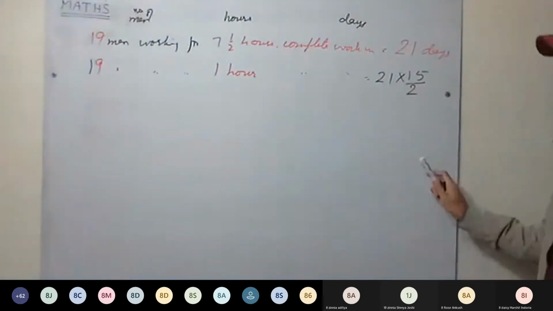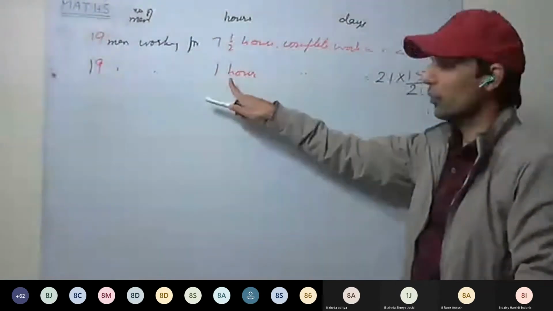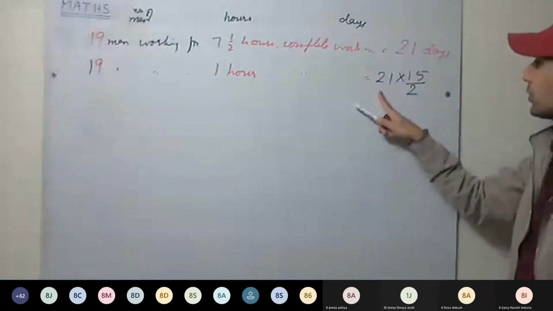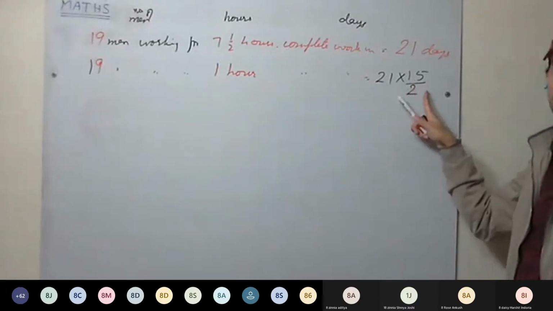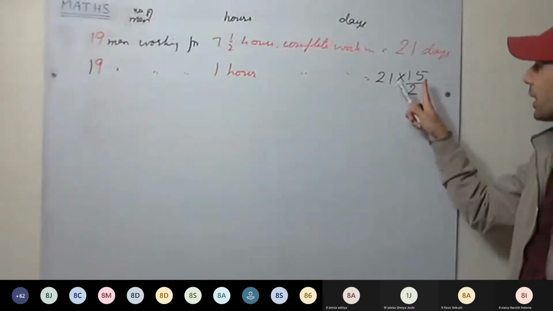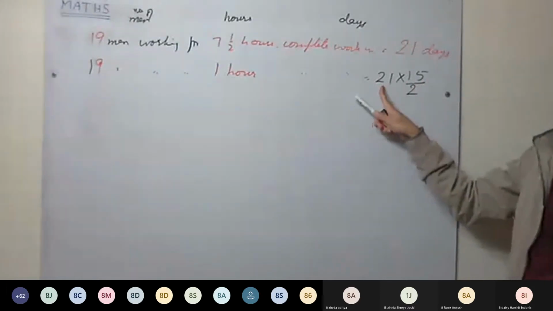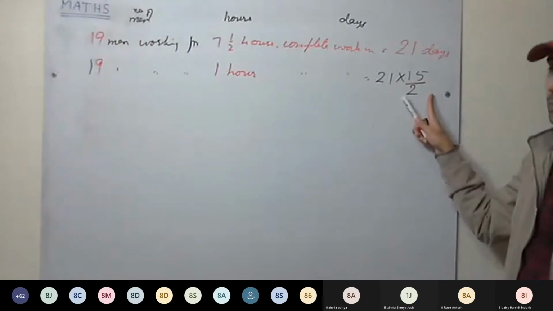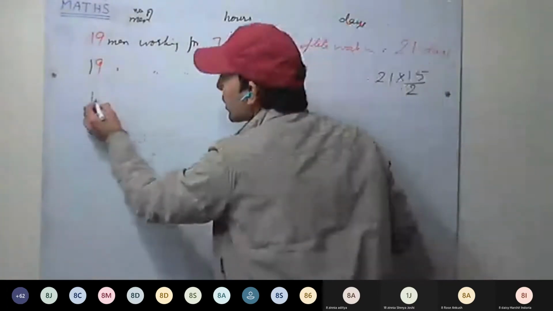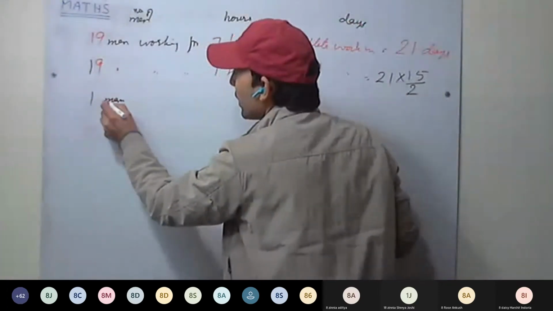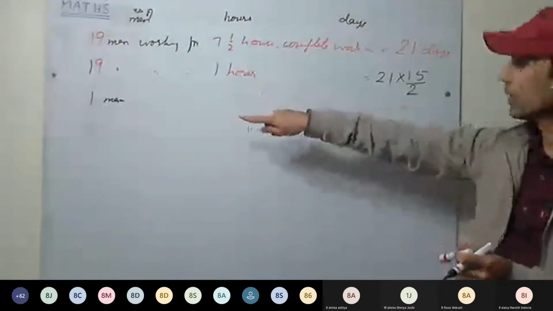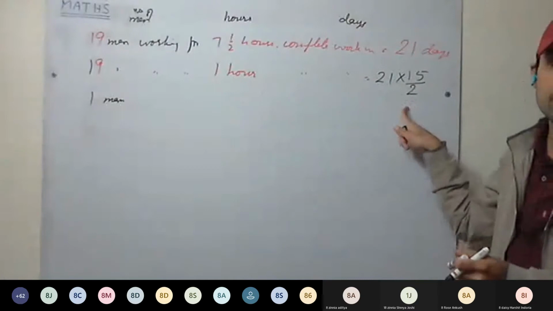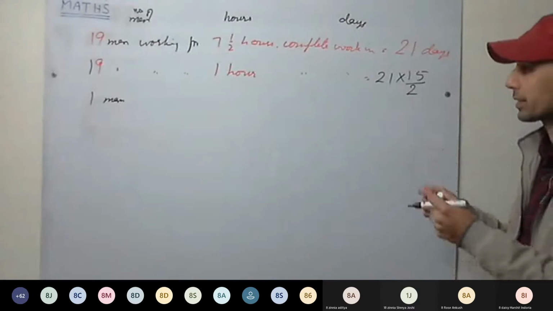Okay. So 19 men working for 1 hour a day, they complete the work in 21 into 15 by 2 days. Number of days increases. It becomes 7.5 times 21. Now 1 man is only working. That means number of men has decreased, so number of days to complete the work will increase.